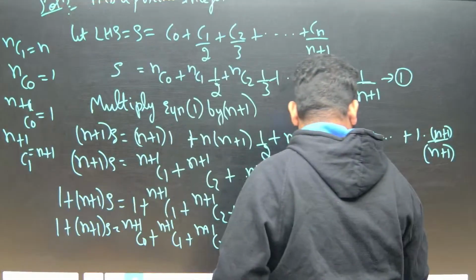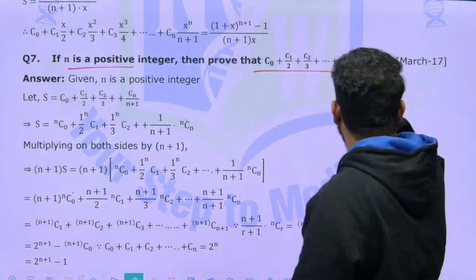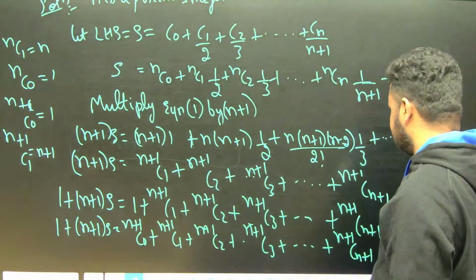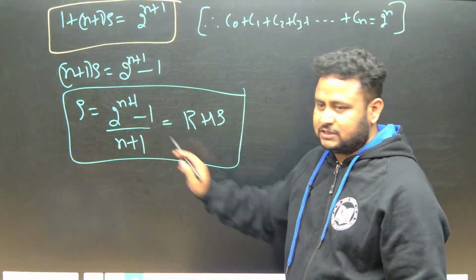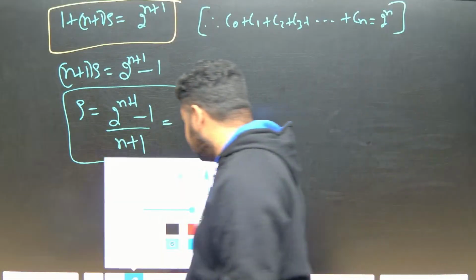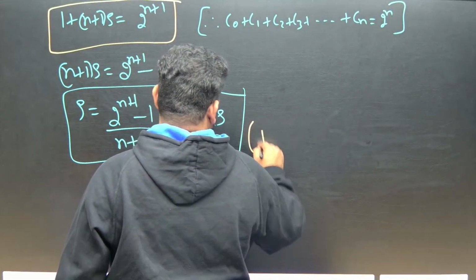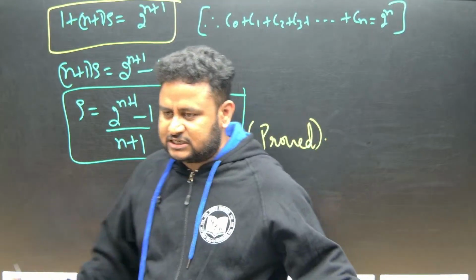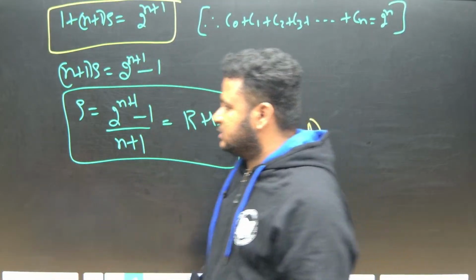See here what they are asking us: 2 to the power of n plus 1 minus 1 by n plus 1. Same thing. Did we get here or not? 2 to the power of n plus 1 minus 1 by n plus 1, that is equal to RHS. What can we write here? Did we prove it or not? Proved. Clear? Understood? That's it about this question.